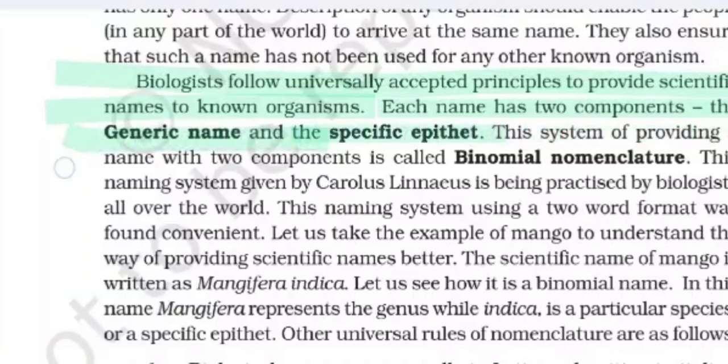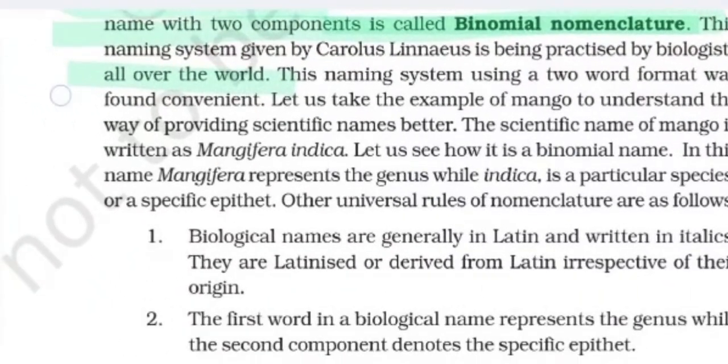The system of providing a name with two components is called binomial nomenclature and is given by Carolus Linnaeus. This naming system given by Carolus Linnaeus is being practiced by biologists all over the world. This naming using a two-word format was found convenient. Let us take an example of mango.